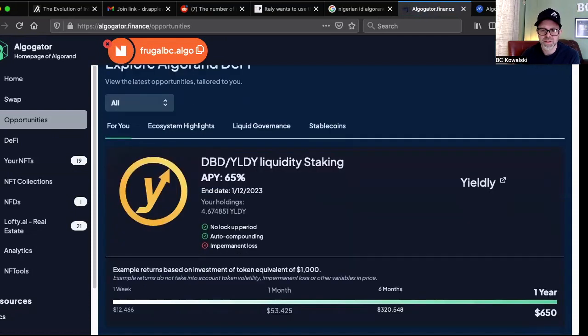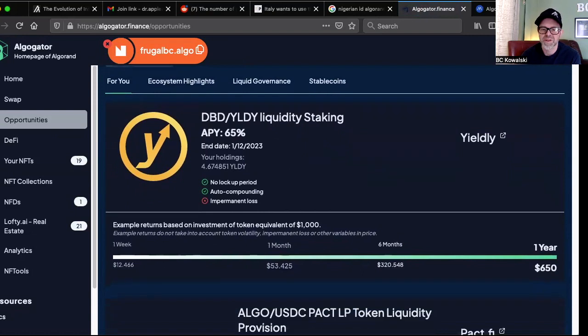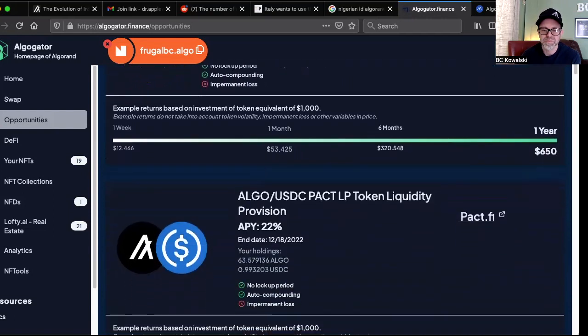But yeah, this opportunities tab is really cool. They look through your portfolio and they show you things. Hey, here's some coins that you might not be using, and here's where you could use them. Obviously, the top one on here, Yieldly. I have a teeny tiny amount of Yieldly left. I used to have thousands of Yieldly and got out of that pretty quick.